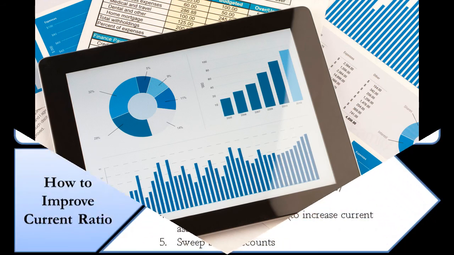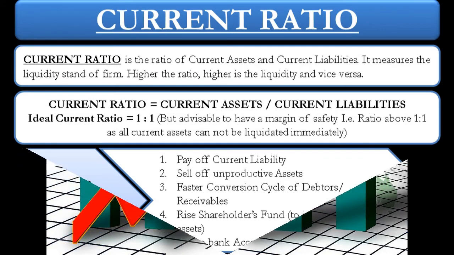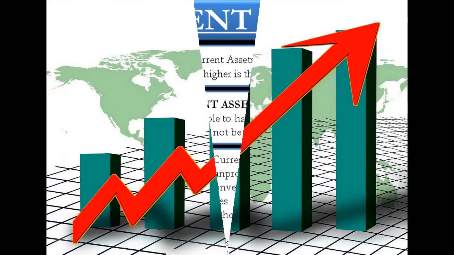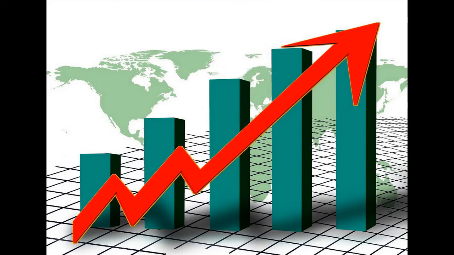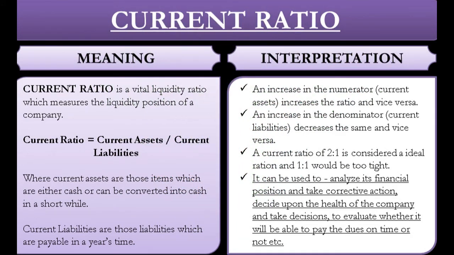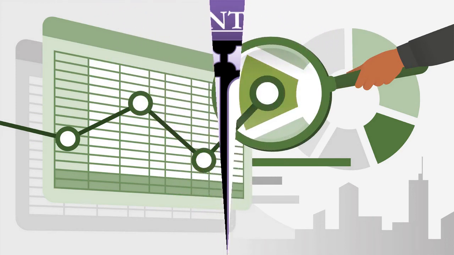Next comes the current ratio. This shows the liability position, that is, how equipped the company is in meeting its short term obligations with short term assets. A higher figure signals that the company's day to day operations will not get affected by working capital issues. A current ratio of less than 1 is a matter of concern. The ratio can be calculated by dividing current assets by current liabilities.